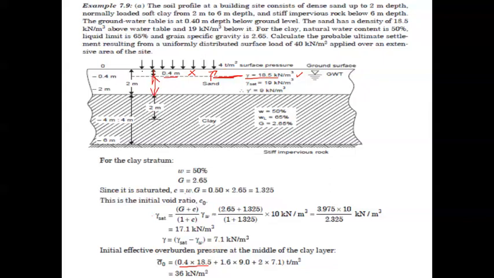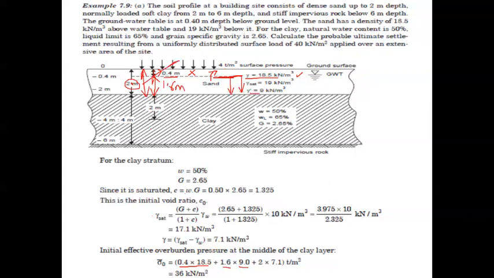So this is total 2 meter. 2 minus 0.4 is nothing but 1.6 meter. So this is what it is written over here, 1.6 into 9. Since this portion is lying below the water table, we have to consider gamma dash. So gamma dash is nothing but 9 kilonewton per meter cube.